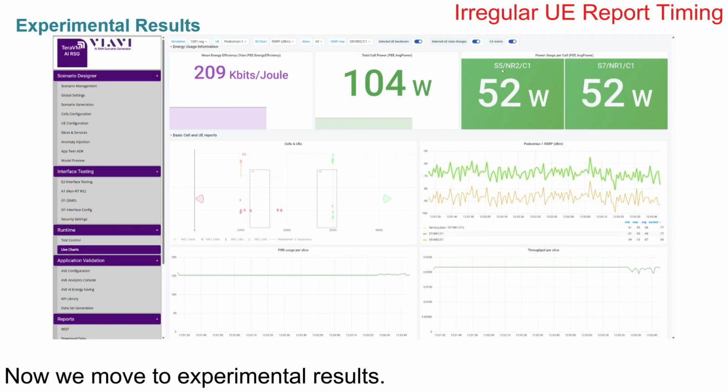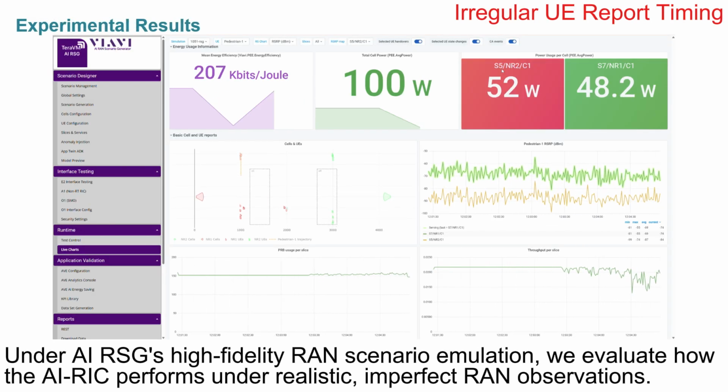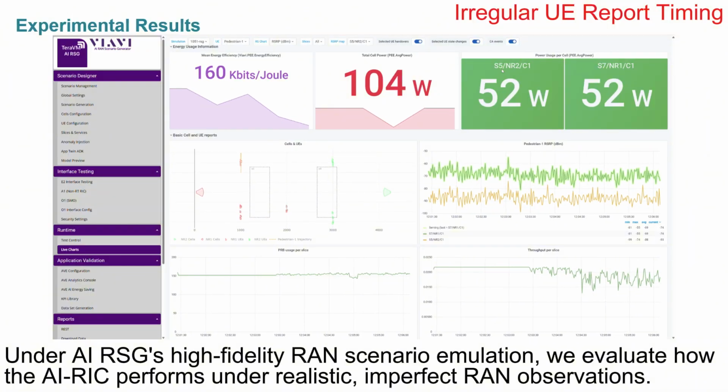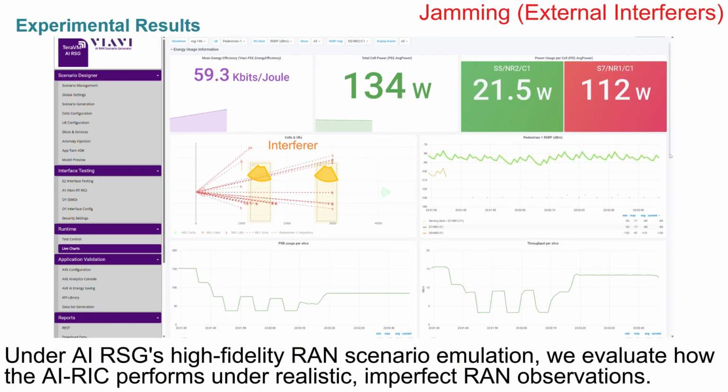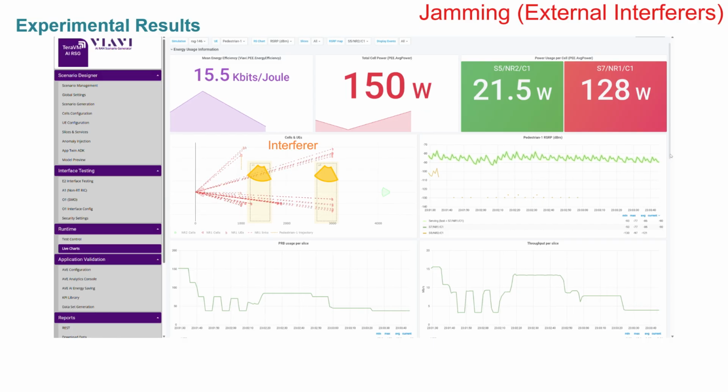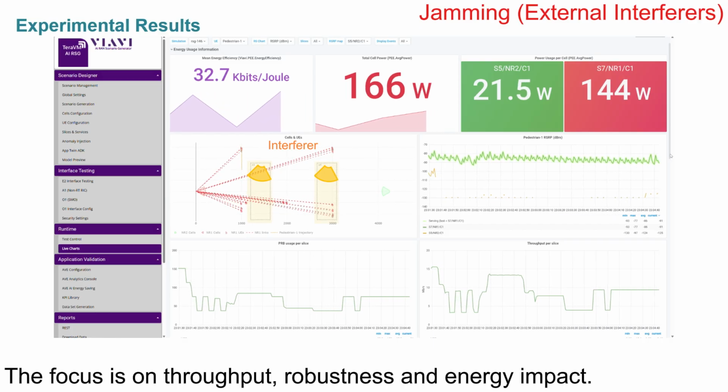Now we move to experimental results. Under AIRSG's high-fidelity RAN scenario emulation, we evaluate how the AI-REC performs under realistic imperfect RAN observations. The focus is on throughput, robustness, and energy impact.